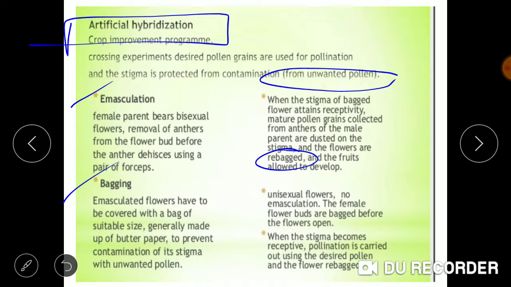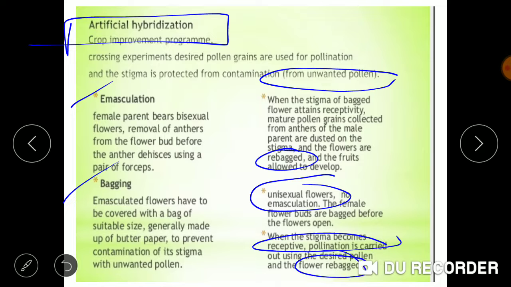In certain flowers which are unisexual, there is no need of emasculation. The female flower, as it is unisexual, does not contain any of the male part. So there is no need of emasculation. Simply we will do the bagging of it, and after some time when the stigma becomes receptive, then the pollination is done and the desired pollens are dusted over it, and then we will do the rebagging.